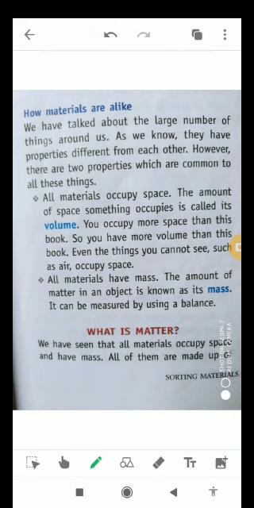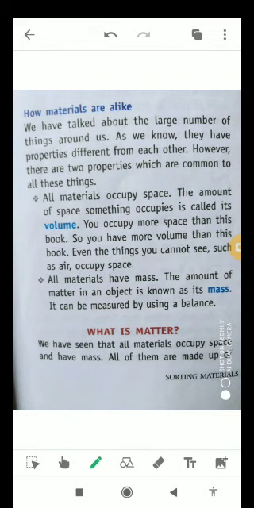All materials occupy space, that's for sure. Whatever the material is, it occupies space. This is the first property which is common to all things. Okay, the amount of space something occupies is called its volume.